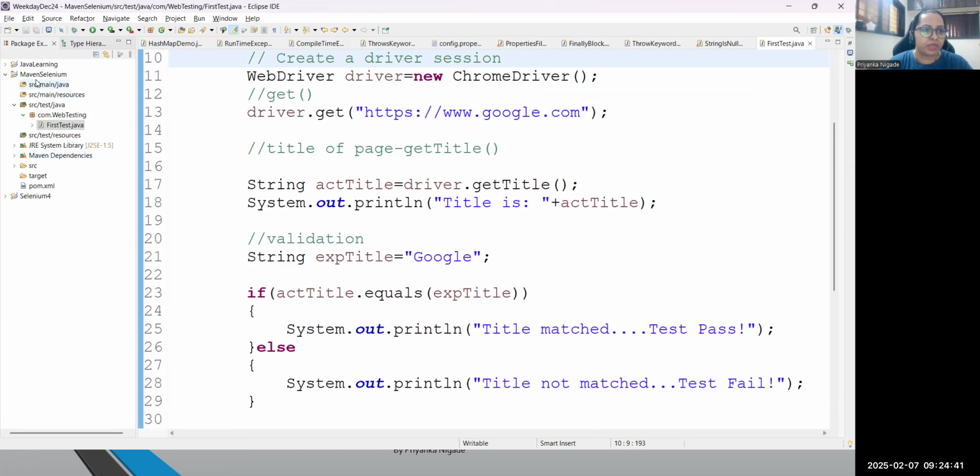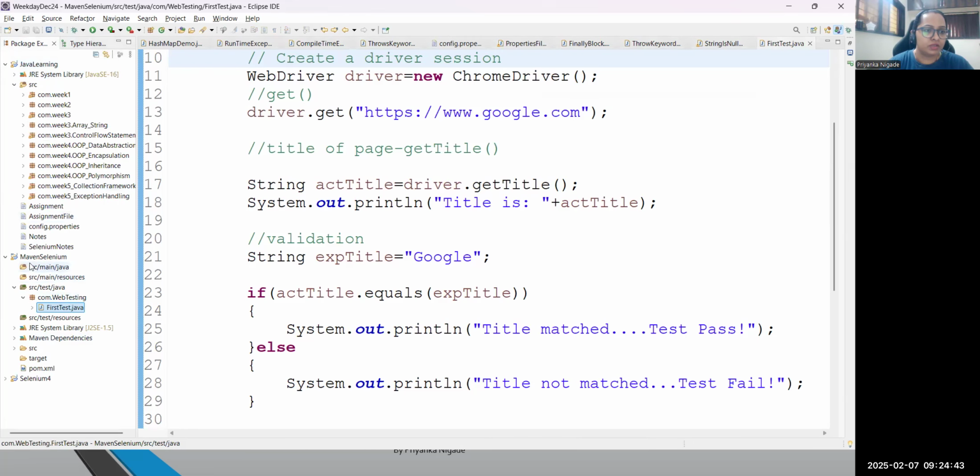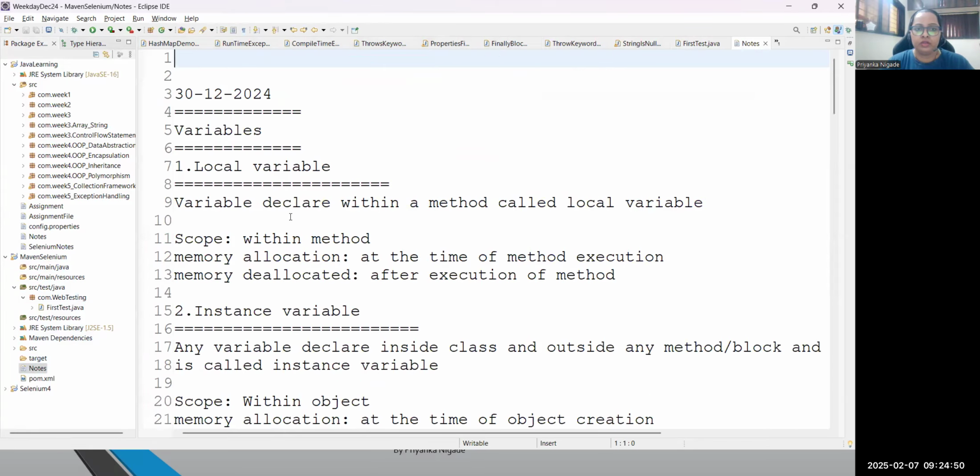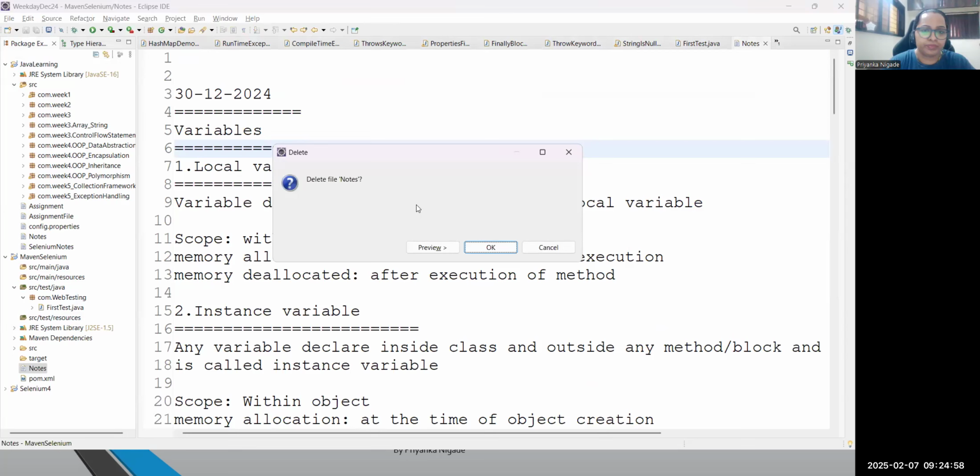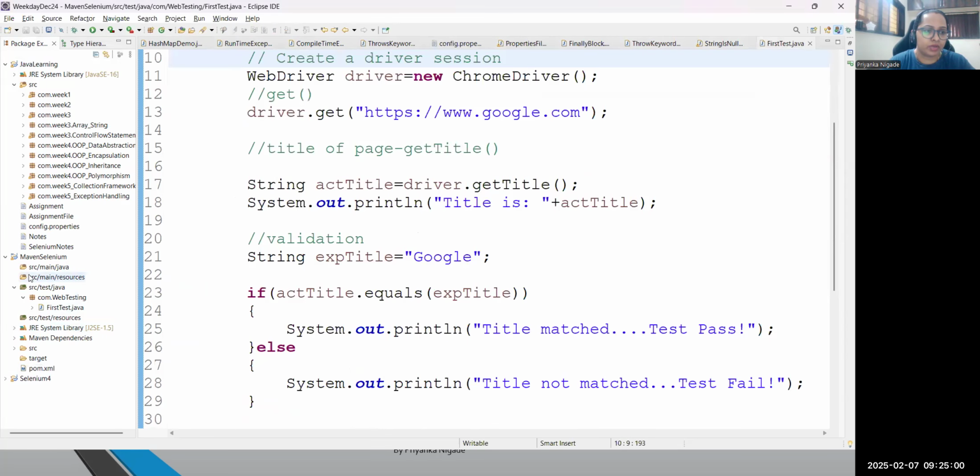So basically, I will start now this notes. Let me add notes today. Let me copy this and let me add it here. Okay, so we have discussed... Okay, I want Selenium notes actually, not this one. Let me delete. Okay, and let me add here.